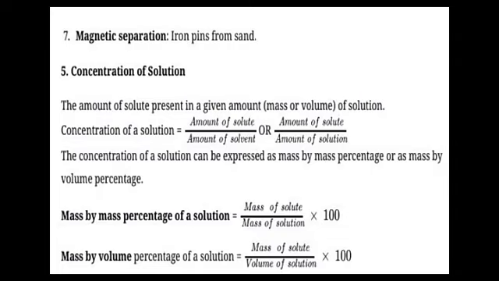Concentration of solution. The amount of solute present in a given amount, mass or volume of solution. Concentration of a solution is the amount of solute by amount of solvent. The concentration of a solution can be expressed as mass by mass or as mass by volume percentage. Mass by mass percentage of a solution equals mass of solute by mass of solution into 100. Mass by volume percentage of a solution equals mass of solute by volume of solution multiplied by 100.